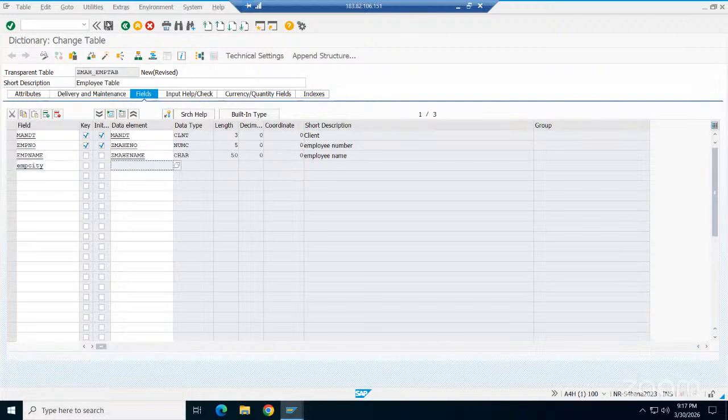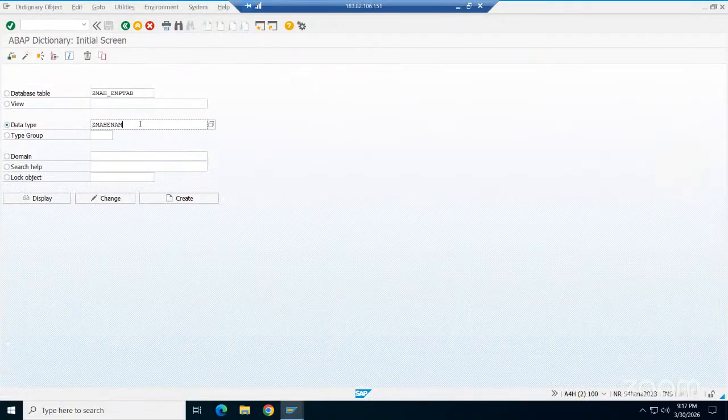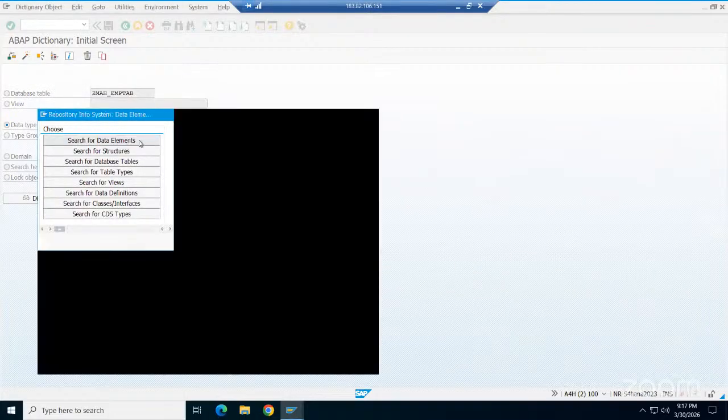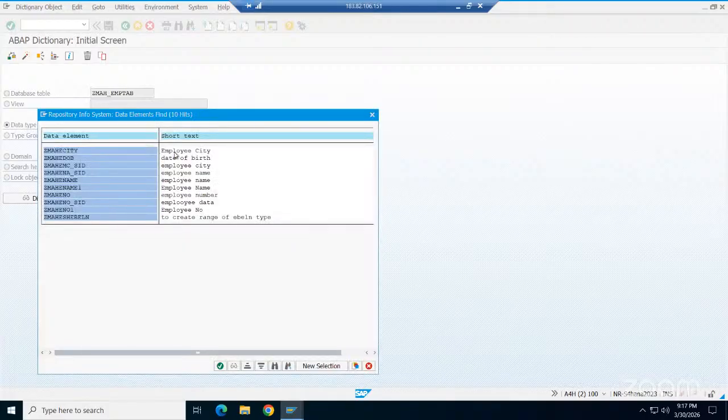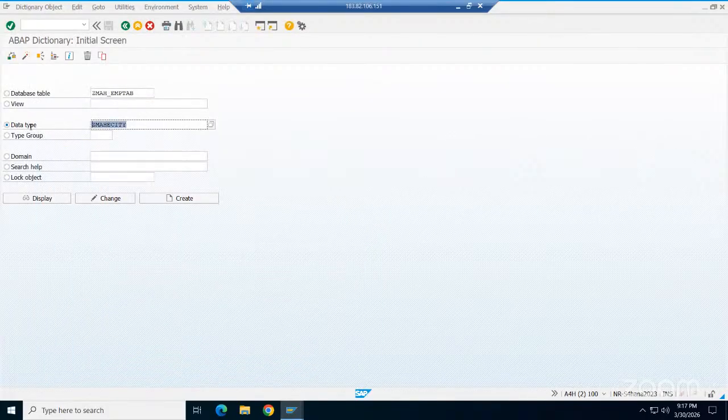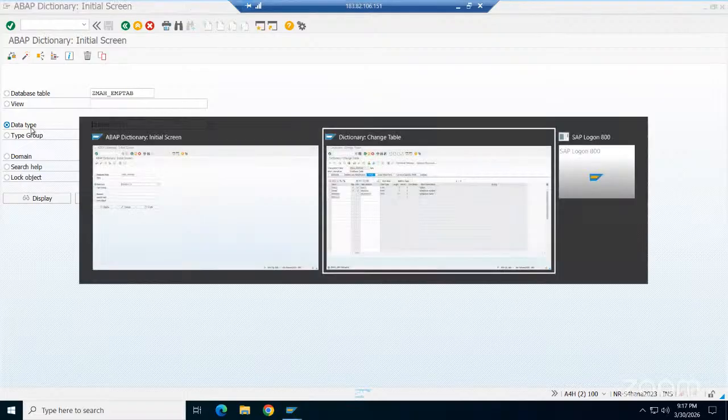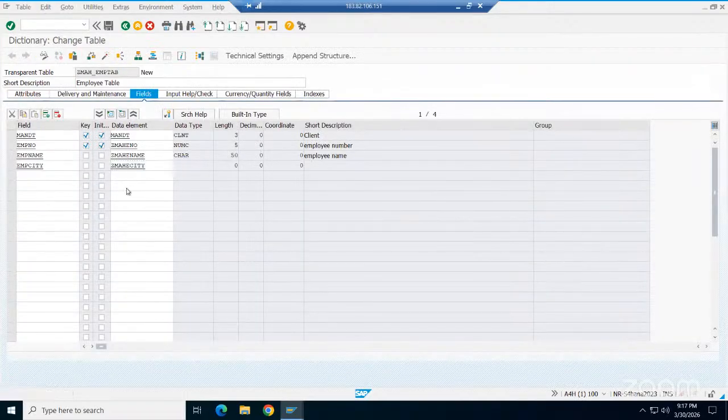I'll search here for employee city also. ZMAH, E star means whatever starts with E will come. ZMAH. Search for the elements now. City, employee city, third one. Okay, so I'll copy paste this one. Control C, Control V. So we are reusing actually. It will take everything, size, length, everything, automatically from the data element.